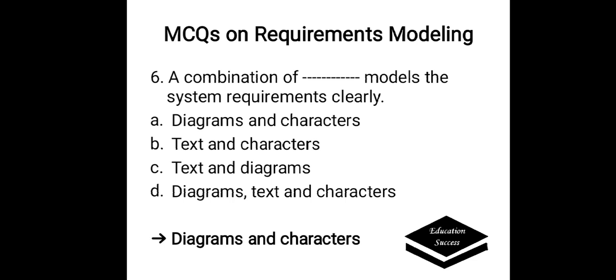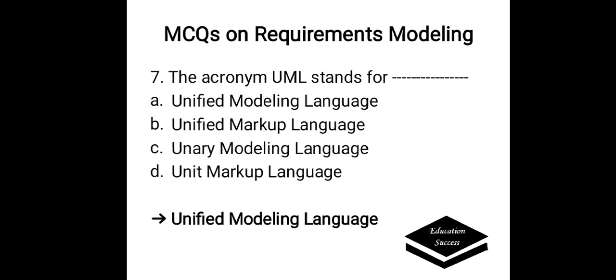A combination of which models the system requirements clearly? Options are A. Diagrams and characters, B. Text and characters, C. Text and diagrams, D. Diagrams, text and characters. Correct answer is diagrams and characters. This combination models the system requirements clearly.